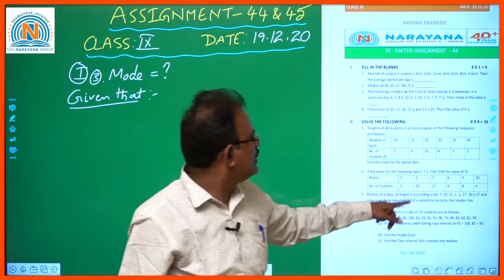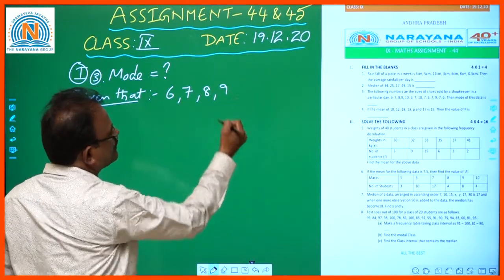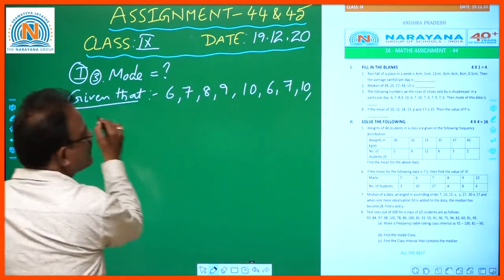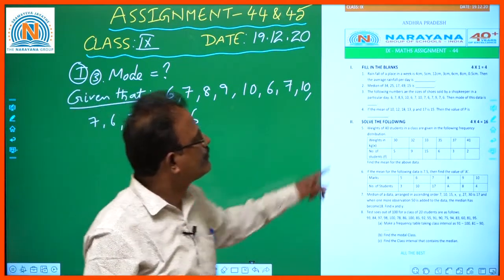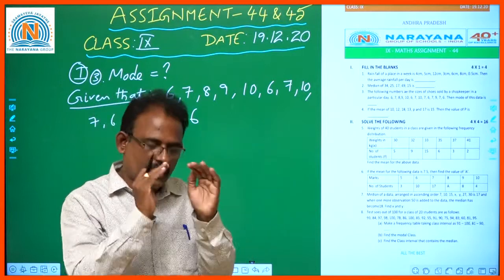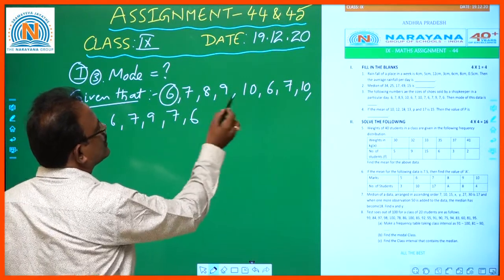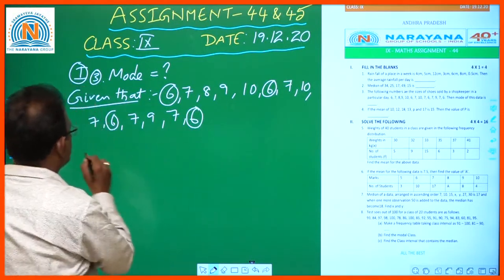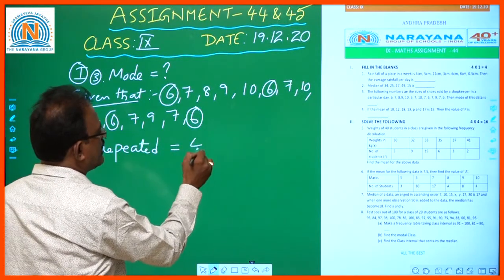See here, they are given 6, 7, 8, 9, 10, 6, 7, 10, 7, 6, 7, 9, 7, 6. These are the different sizes of the shoes sold by a shopkeeper in a particular day. So let us count. 6 is repeated how many times? 1, 2, 3, 4. 6 is repeated 4 times.